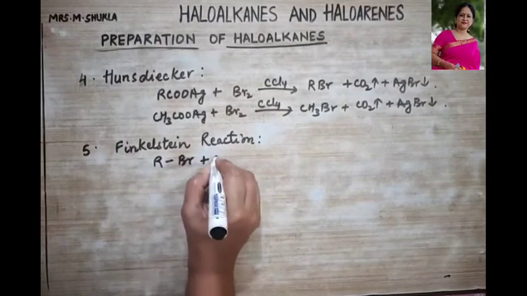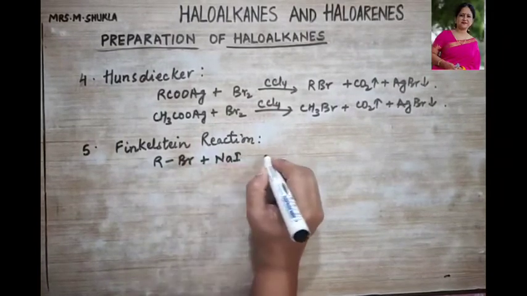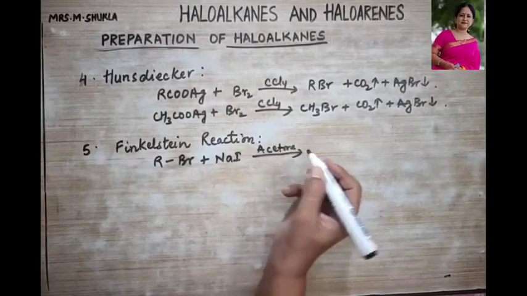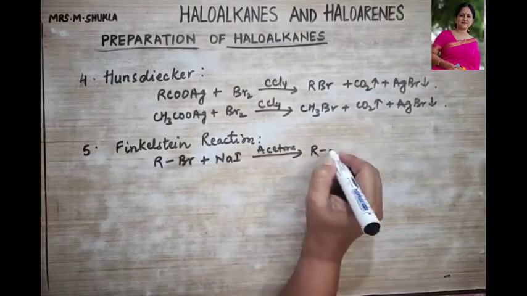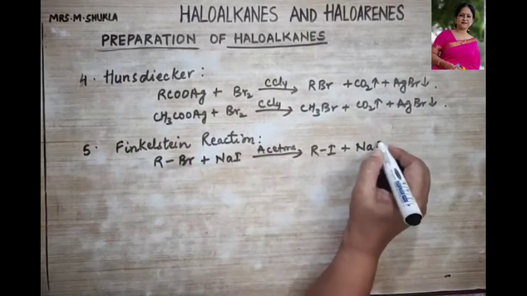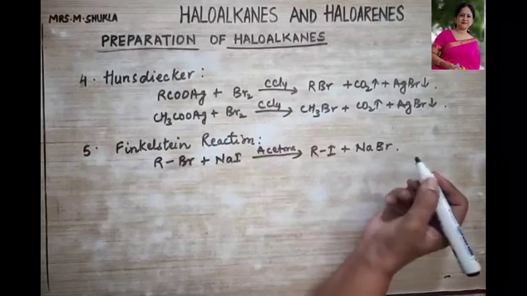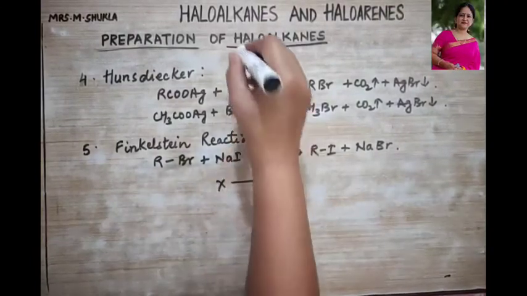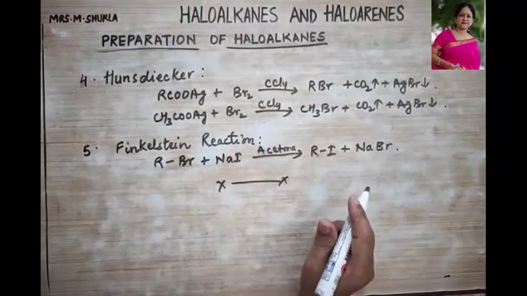RBr plus NaI when treated in the presence of acetone, right? What is it going to give you? RI plus NaBr. Okay. With this, we finish off with the preparation of haloalkanes.